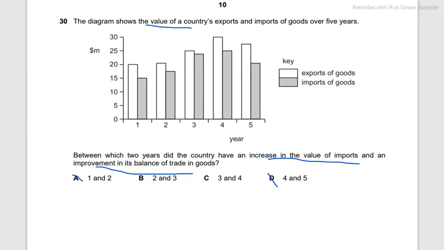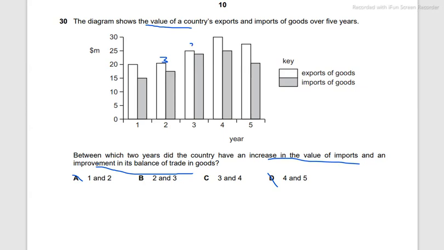For 2 and 3, the imports are increasing, and the balance of trade, if calculated, is 20 minus somewhere around 17 or 16. So it's around 3 million balance of trade, and this one is 25, and this one is 22, sorry, 23 or 24.